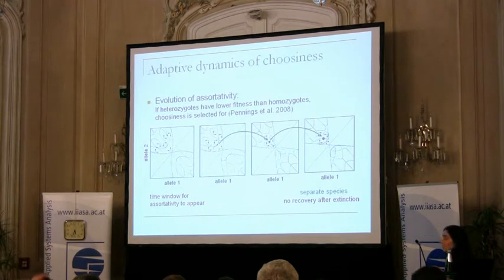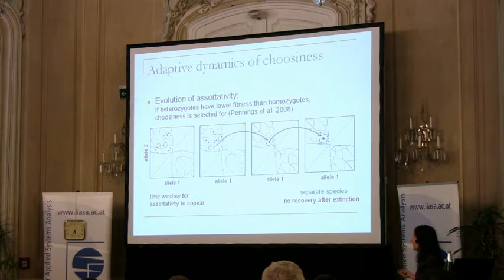we know that choosiness will evolve higher, so we can hop between these pictures and we can arrive at a speciation singularity. It is true that this is such a point where we do have separate species, but if one of them goes extinct, then there is no recovery. So this is maybe not such a safe situation for a very long time span, but still we have stable separate species. The problem with this picture is that the first hop we can't make.